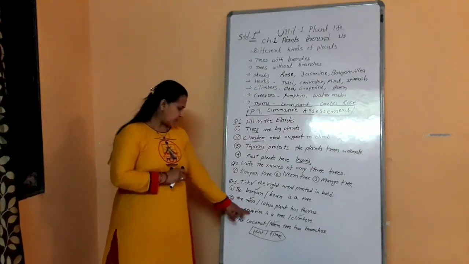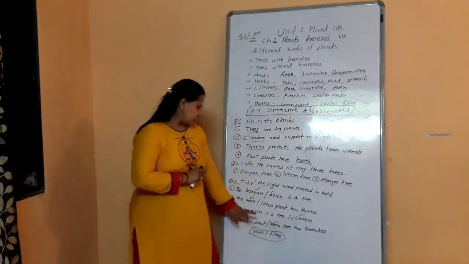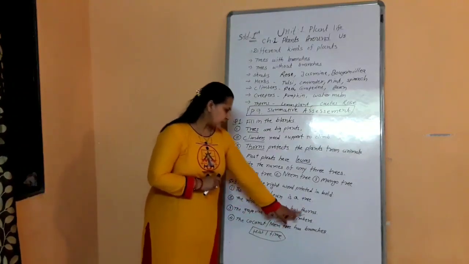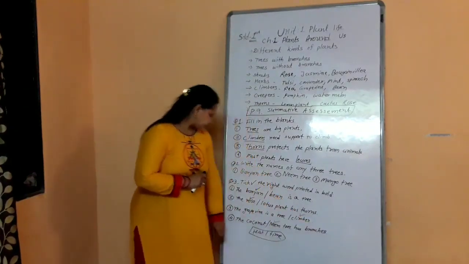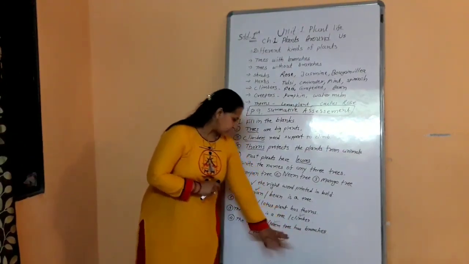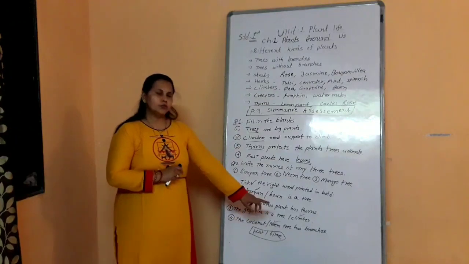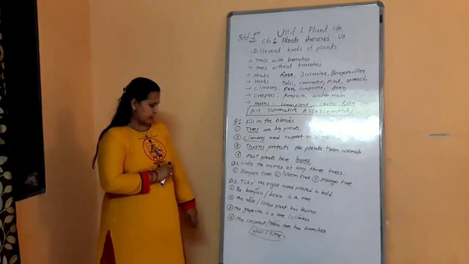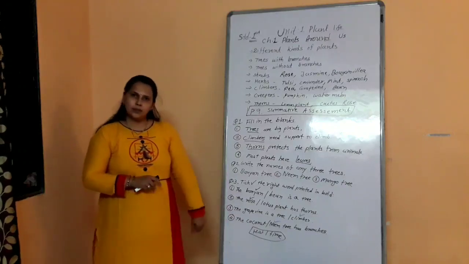Number 3. The grapevine is a tree or climber. Grapevine is there, so it is a climber. So we have to tick on climber. Number 4. The coconut or neem tree has branches. So branches is there. So neem tree, we have to make a tick mark on neem. So neem is the right answer. Coconut plants do not have branches.